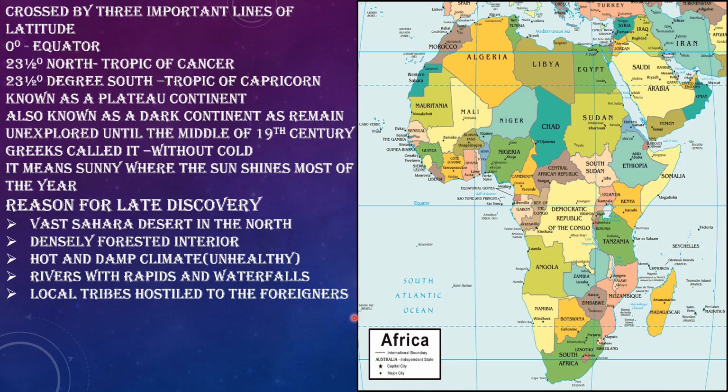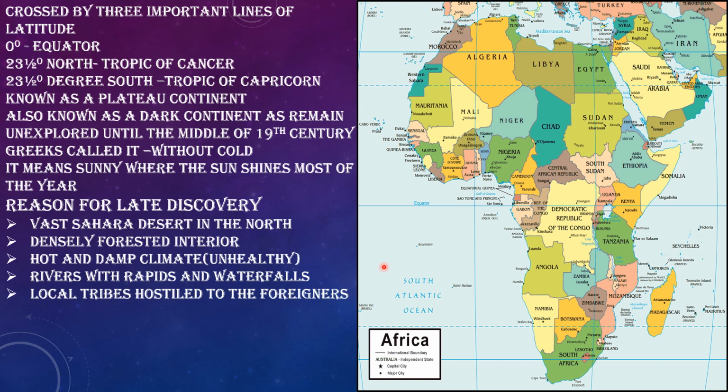So these are the reasons why Africa remained unexplored until the middle of the 19th century, and that is why it is considered a dark continent. This continent is also called, by the Greeks, without cold.